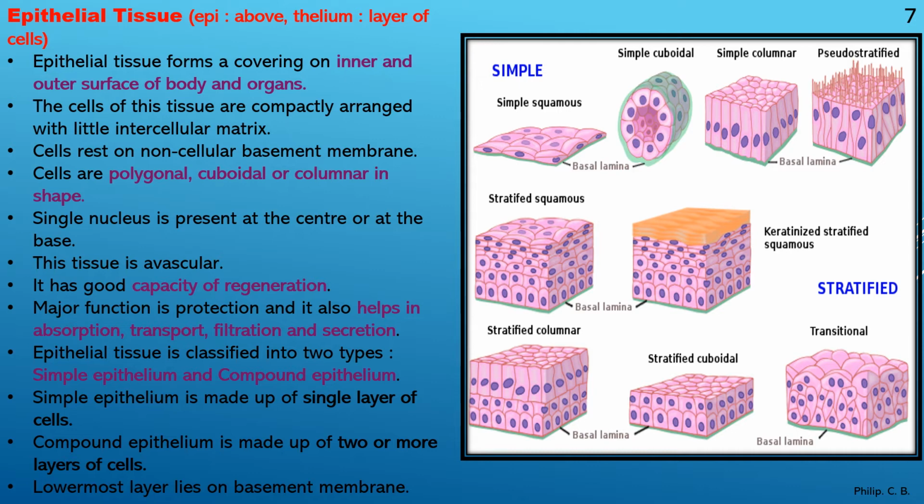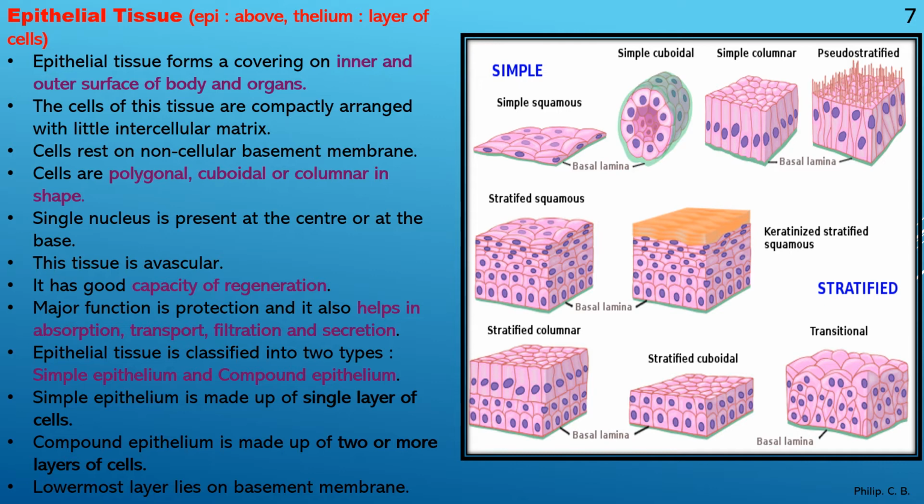Next, cells are polygonal, cuboidal or columnar in shape. So different shapes are present in epithelial tissue. Which are those? Either it can be polygonal or cubical shape or columnar shape, means column type. Further, a single nucleus is present at the center or at the base. So each of these cells has one nucleus which is at the basal part, the lower end.